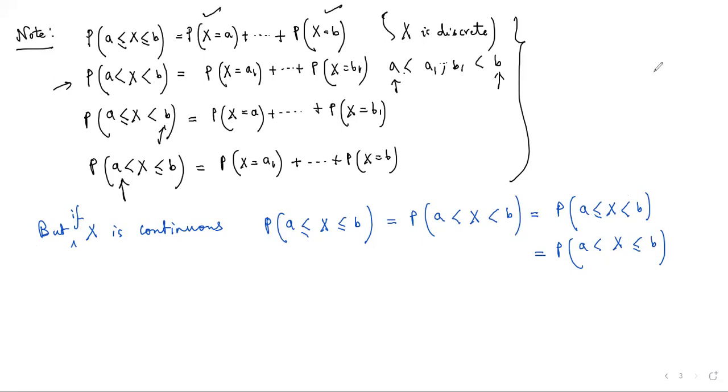So the probability that x is greater than 0 for some probability function will be the same as the probability that x is greater than or equal to 0. Remember, the probability actually doesn't change because it is a continuous case. But if it is a discrete case, then we have to take into consideration the individual points that the function is considering at different points of time. So this is a very important point that you have to keep in mind.